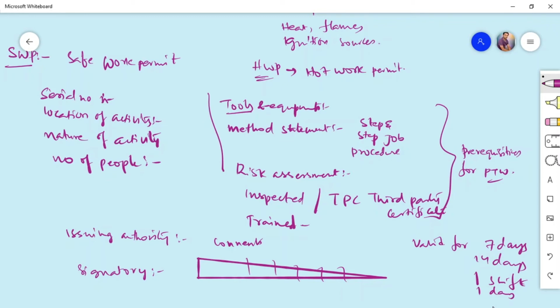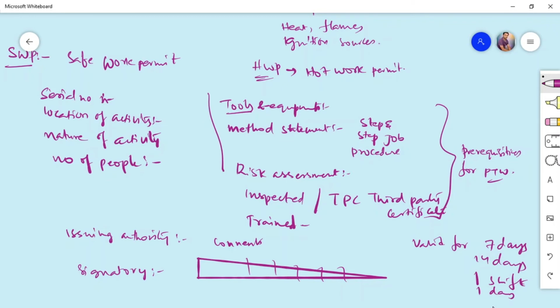If the extension is given, then fine, you can work on it. If the extension is not given, then you should not work on it, because after the end of the shift, your hazards change. Normally if the working shift is from 6 to 6, it has only natural lighting. But if it crosses 6, the lighting fails, then you need to arrange for illumination. Once the illumination is good, then only you will be able to work on it. So there are some extra hazards which need to be taken care of after the completion of the shift.